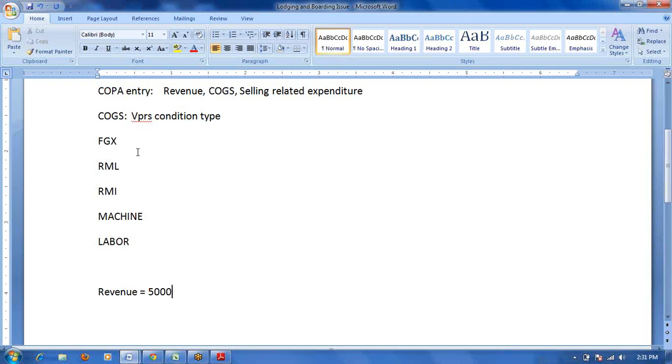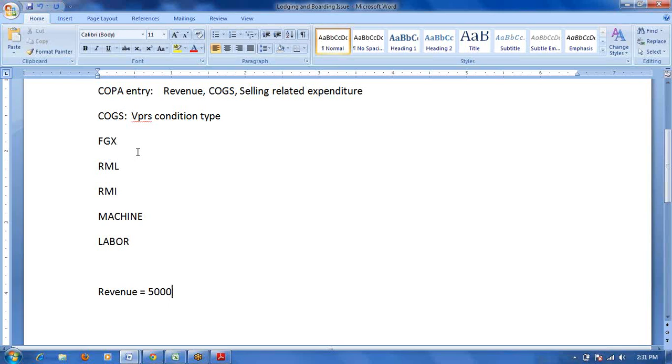Here, mainly, we will use this valuation strategy for two purposes. One is to get the COGS breakup, and second, at the time of billing, if you want to post any expenditure, based on some conditions you will create a pricing procedure in the COPA module only. Directly you can create the pricing procedure in the COPA module. That is only COPA related, not SD related.